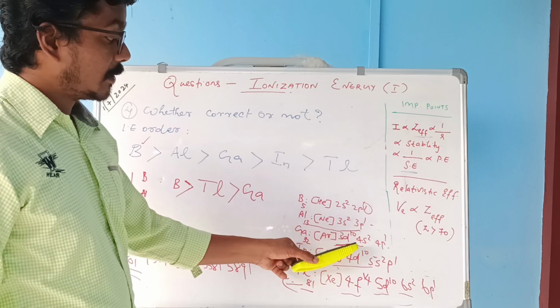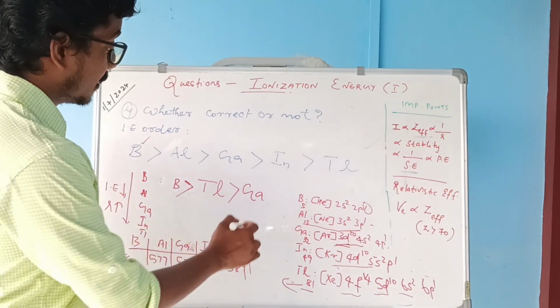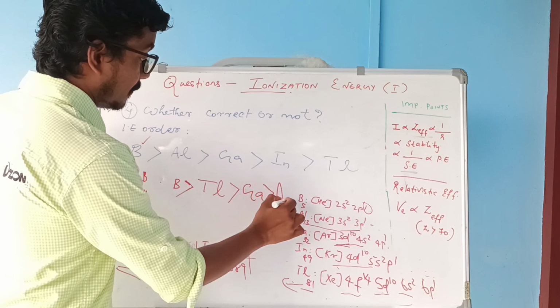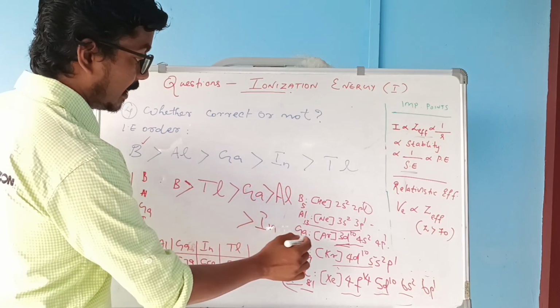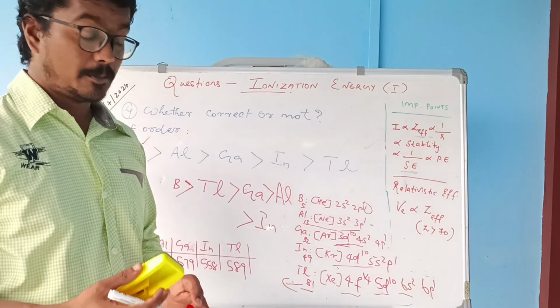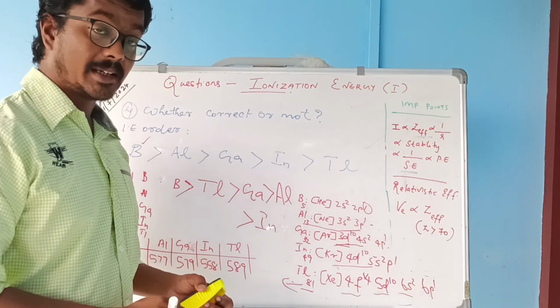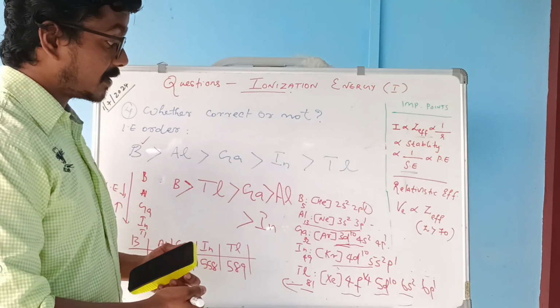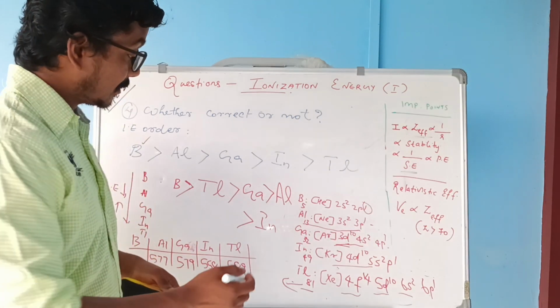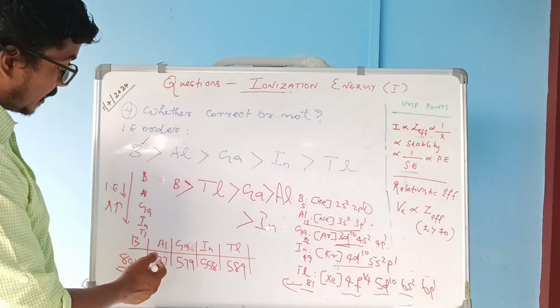Gallium has one fully filled d subshell and one fully filled s subshell compared with aluminium. And finally indium. Indium experiences a very poor shielding effect, and the d subshell screening effect is very less.